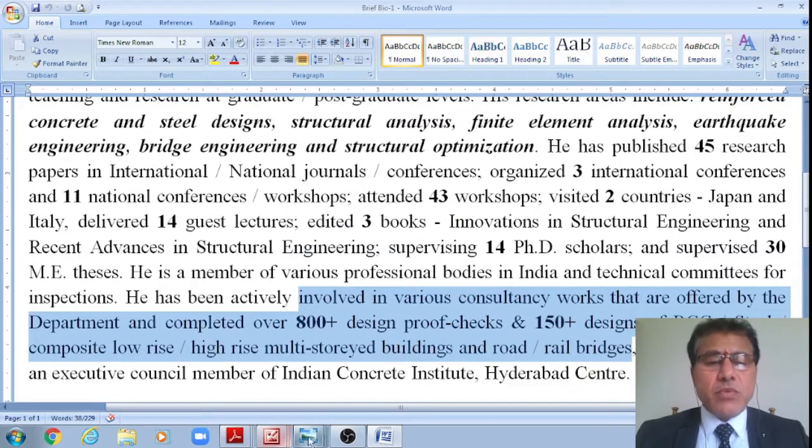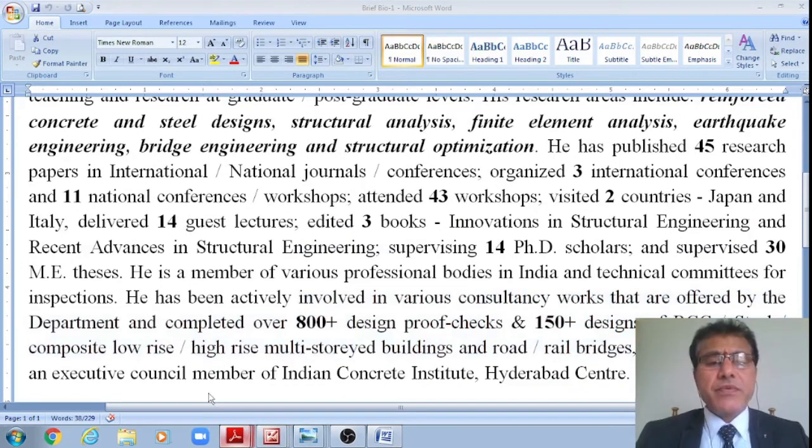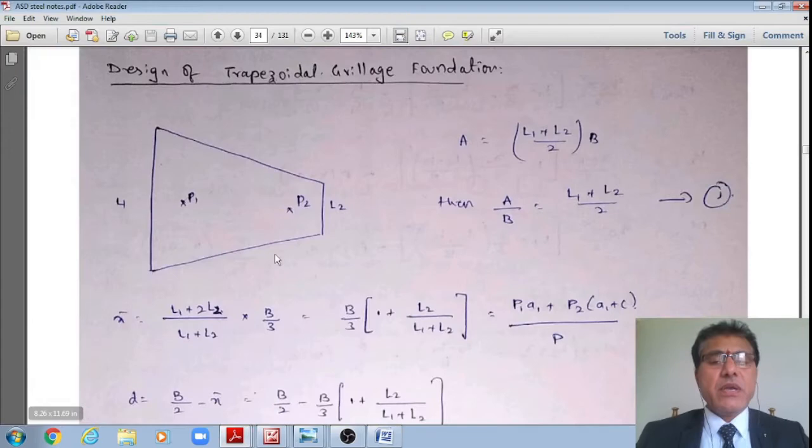Now let us move to the discussion, students. We wish to do the design of a combined trapezoidal grillage foundation, which I have already discussed in the previous videos, ASD1 as well as ASD3. How to design these and how to proportion these, I have already discussed elaborately. However, I am just recapitulating that for your information.